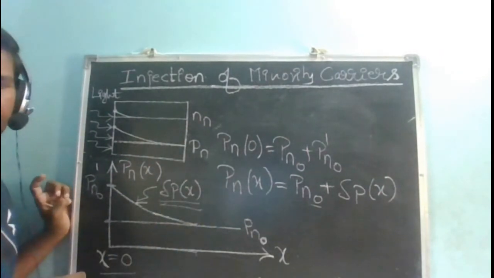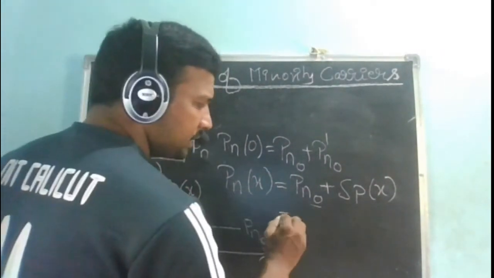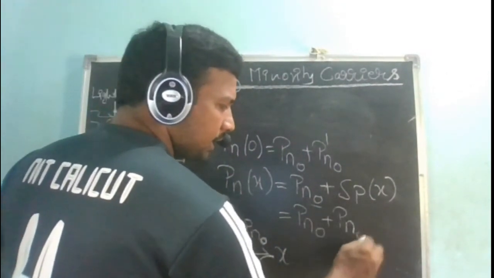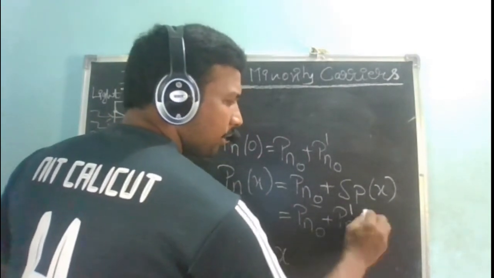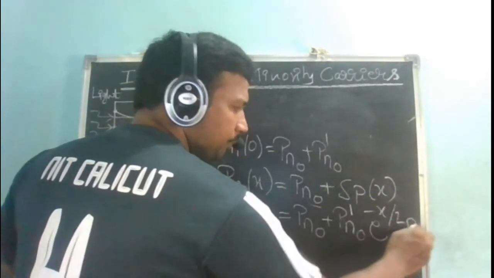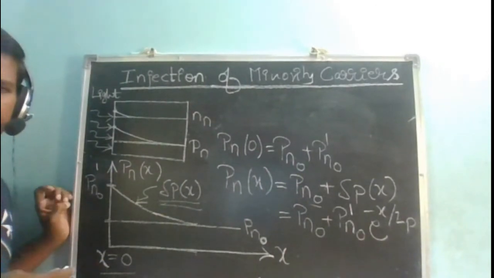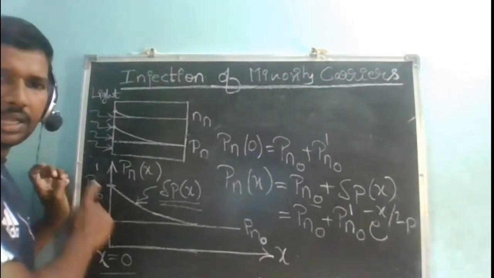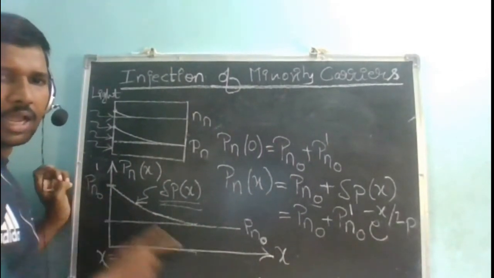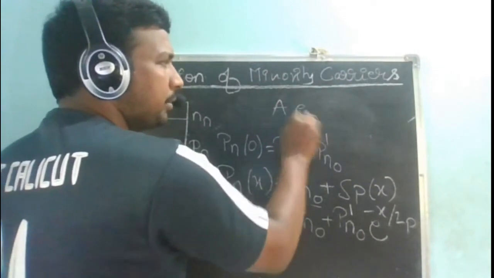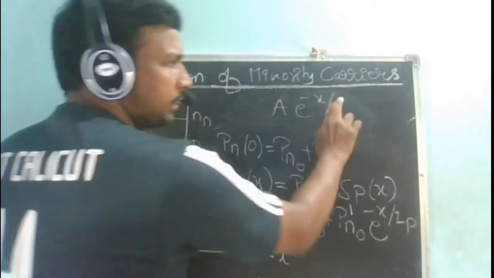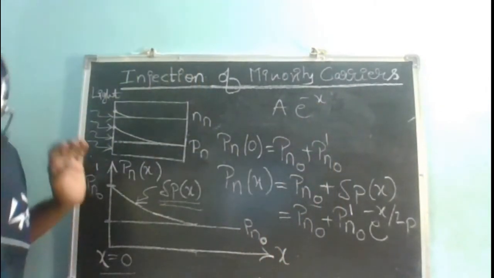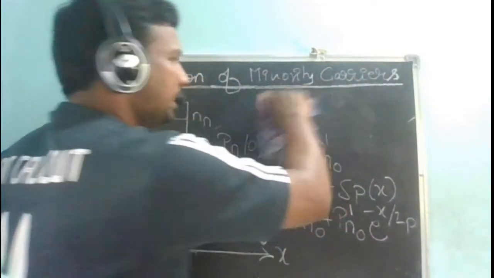If you have already learned about the exponentially decaying function, how it normally looks, I can write this delta p of x as p n naught dash into e power minus x by Lp. It is an exponentially decaying function. If you have learned it in your network theory, I'd write an exponentially decaying function as A into e power minus x by tau, or minus t by tau.